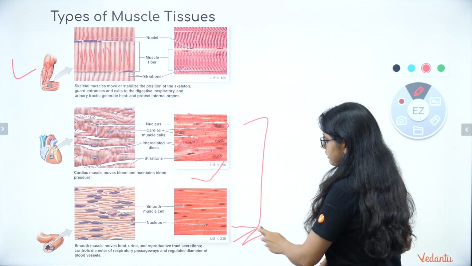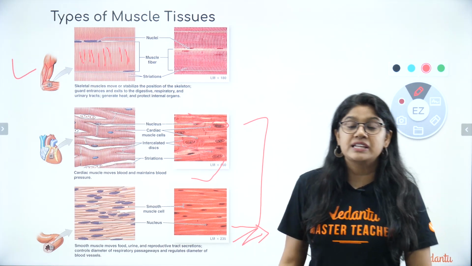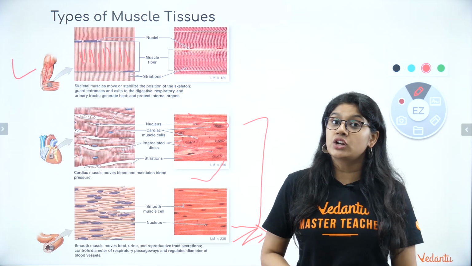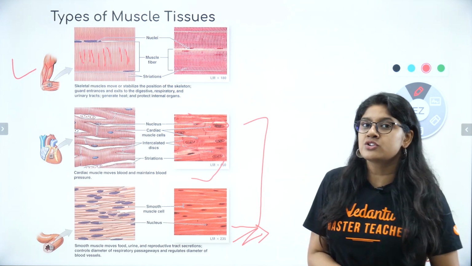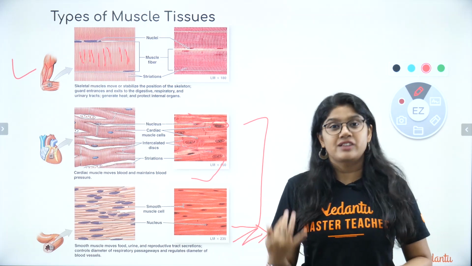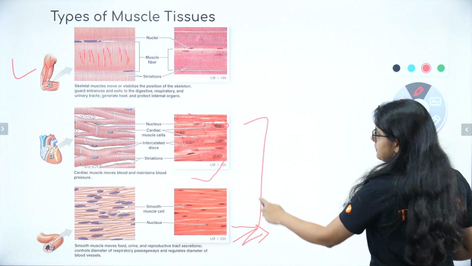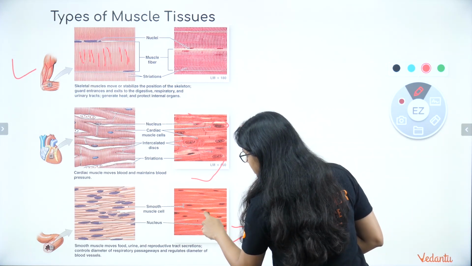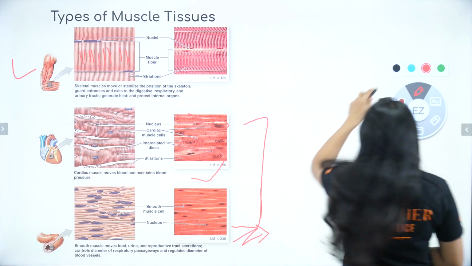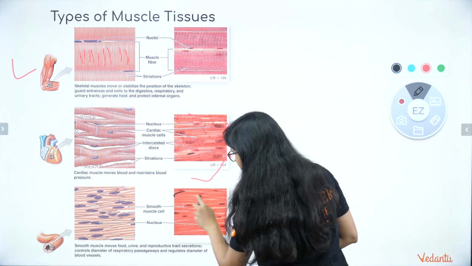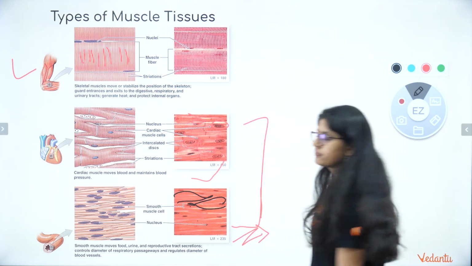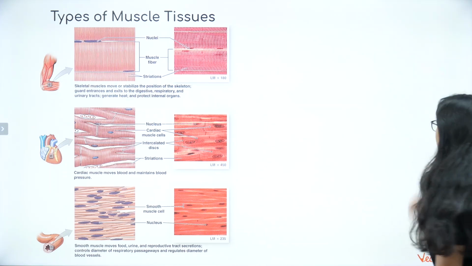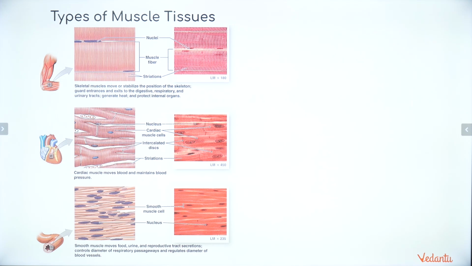Last is the smooth muscle, everyone. Now, smooth muscles are present basically in the internal organs. Again, those are not in our control, right? We cannot control our stomach, intestine, etc. So over here, everyone, these are present, right? They basically are spindle shaped. If you want to see the diagram, they basically are spindle shaped. Like if you see, this is, and they have a nucleus. Okay? So everyone, again, just take a screenshot of it and we'll move ahead.